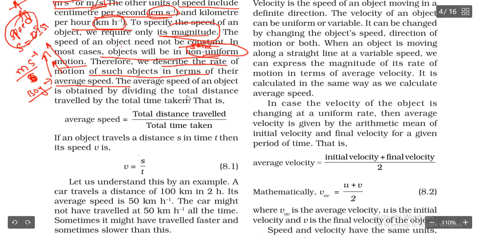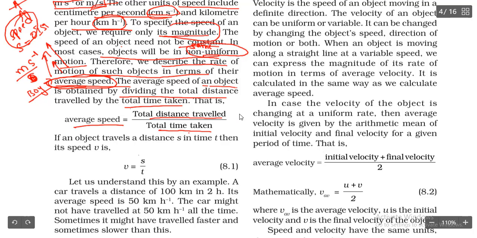So to calculate the correct speed, we are going to use the term average speed. Okay, how are we going to calculate the average speed? Average speed of an object is obtained by dividing the total distance traveled by the total time taken. So average speed is nothing but the total distance traveled by the total time taken. So here speed is nothing but distance traveled by time taken.